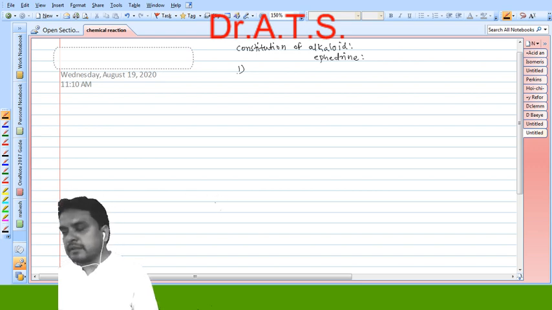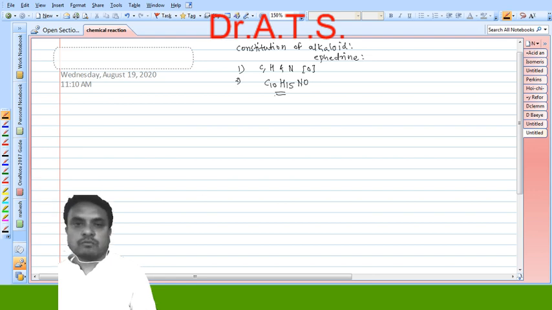The first point among the constitution of alkaloid ephedrine is qualitative analysis. What does qualitative analysis give? Carbon, hydrogen and nitrogen are present in the ephedrine alkaloid, as we already came across from its general constitution. The second point is quantitative analysis. Quantitative analysis gives the empirical formula, molecular formula and molecular weight or percentage of elements. From that we get the molecular formula of ephedrine, C10H15NO.